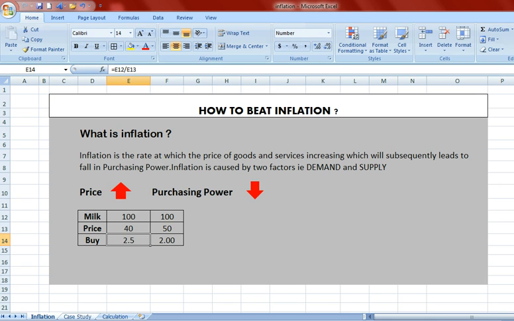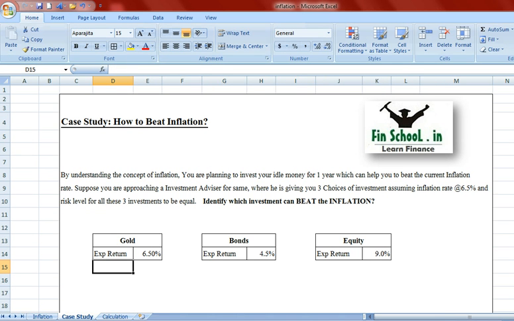Now let us move to the case study to understand the inflation concept in a detailed manner. By understanding the concept of inflation, you are planning to invest your idle money for 1 year, which can help you to beat the current inflation rate. Suppose you are approaching an investment advisor for the same, where he is giving you 3 choices of investment, assuming the current inflation rate at 6.5% and the risk level for all these 3 investments are assumed to be equal. Identify which investment can beat the inflation for you.